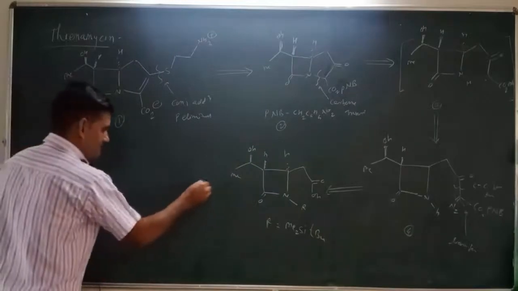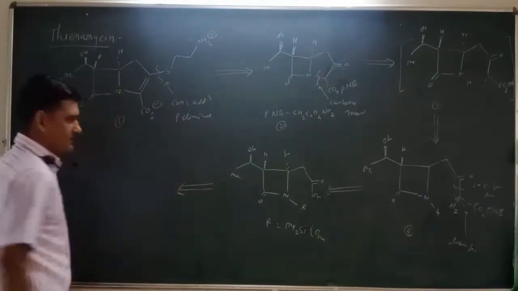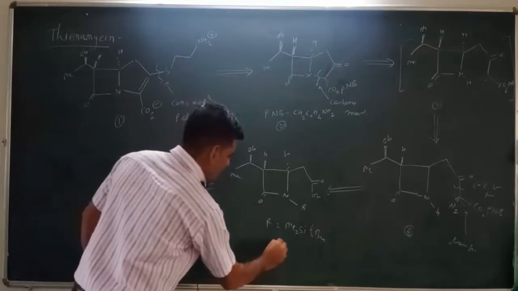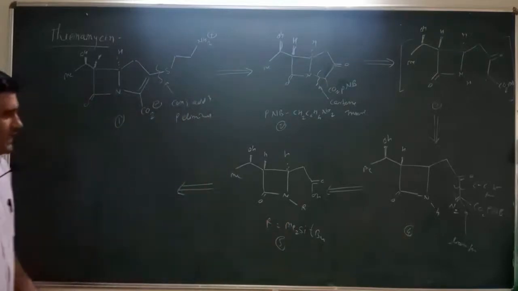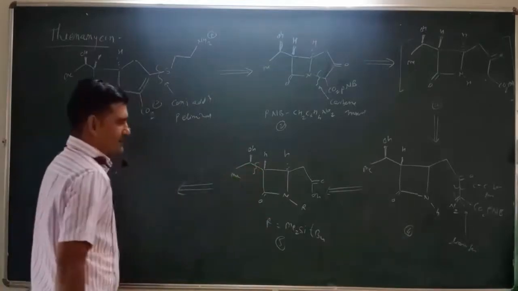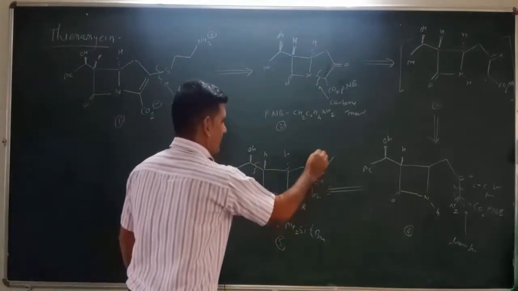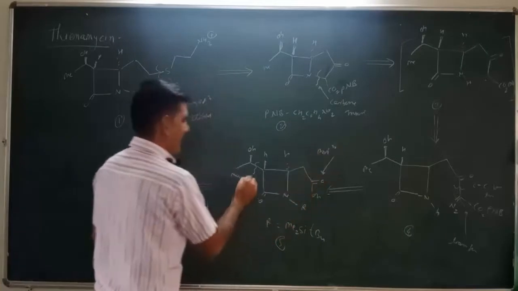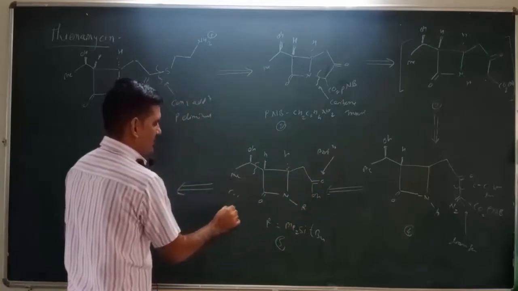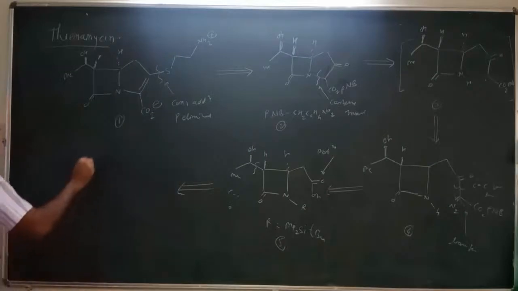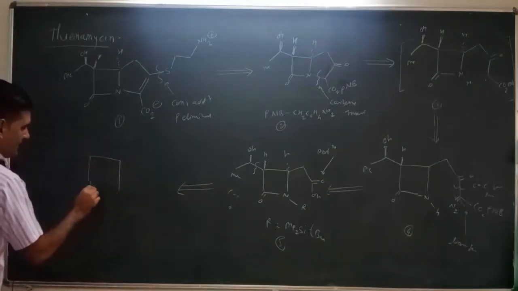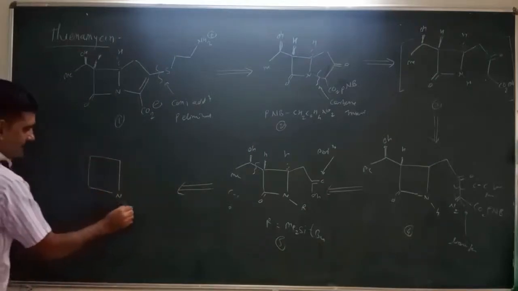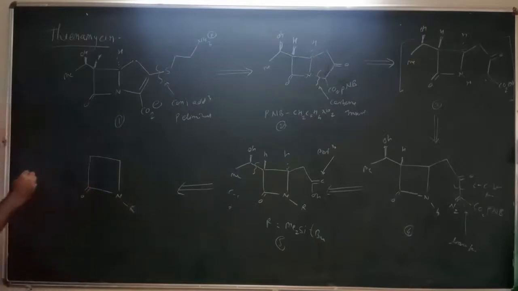Then in a further step, we can convert this intermediate number 5 into another group by breaking the bond at this position, as well as we can protect this carbonyl group, right? So we can protect this group, and this is due to carbon-carbon bond formation. What we get here is another intermediate which contains this substitution. Here is the R group, here is the carbon substitution, and here we are breaking the substitution.